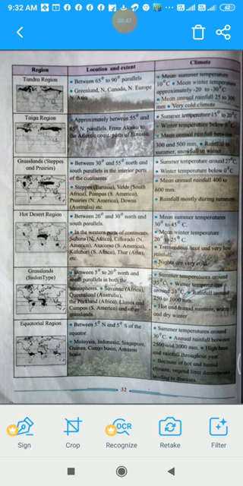Then how is the animal life? We all know in the deserts camels are very famous. Camels survive for days without water, because there is less water in the desert region, therefore there is need of an animal which can survive without water for days and days. For many days a camel can survive without water. That's why camels are found in desert areas.